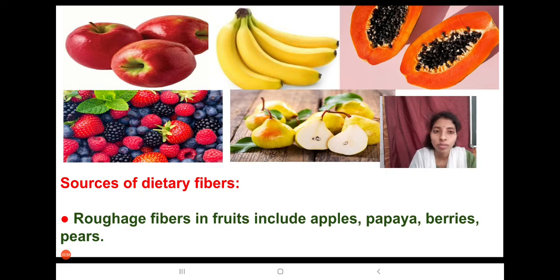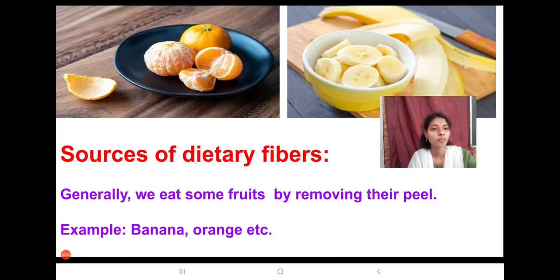And roughage fibers in fruits include apples, papaya, berries, pears. So in all types of these fruits also roughage fiber will be present. All these are sources of dietary fibers.